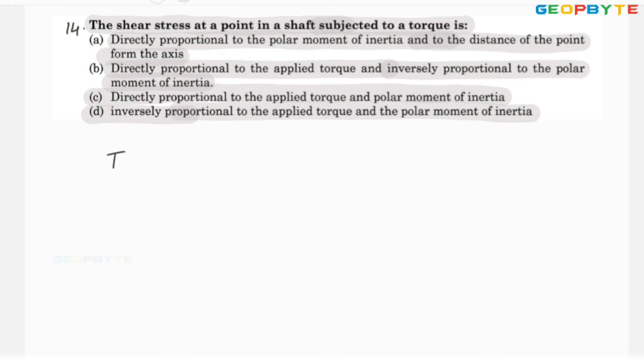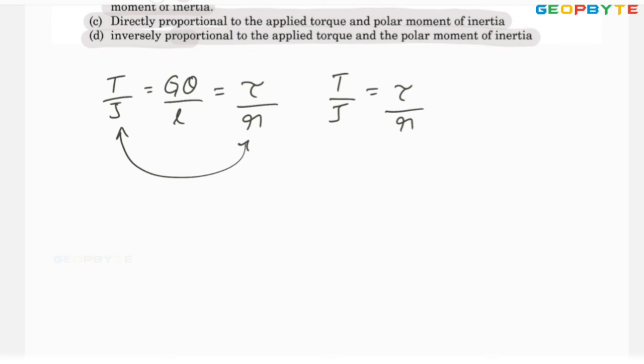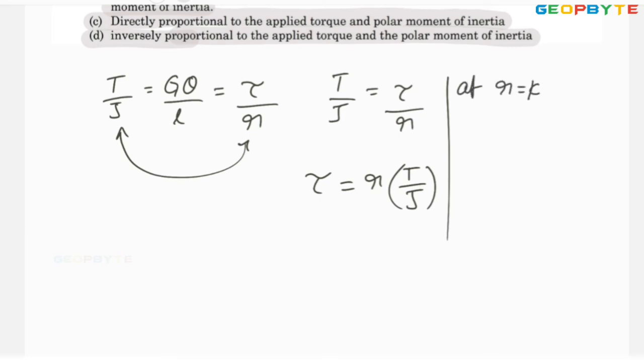As you know, the torsion equation is T by J equal to G theta by L equal to tau by R. From this, the first and last relation, T by J equal to tau by R. From this, the shear stress tau equals R into T by J. At a particular point, R remains constant.